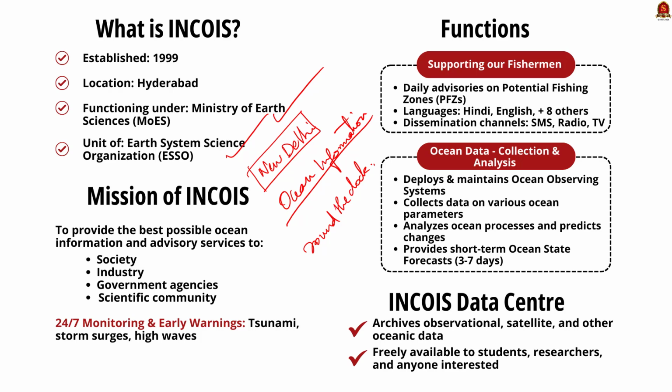Then INCOIS deploys and maintains a suite of ocean observing systems to collect data on various oceanic parameters. They try to understand the processes in the ocean and predict any changes. They also provide short-term ocean state forecasts for the next 3 to 7 days. This information is invaluable for the fishers, shipping industry, navy, coast guards and anyone else planning activities at sea. Apart from this, INCOIS archives all observational, satellite and other oceanic data at the INCOIS data center and makes it available to students, researchers and anyone who needs it. So these are all very relevant facts that you have to remember about INCOIS from the prelims perspective.